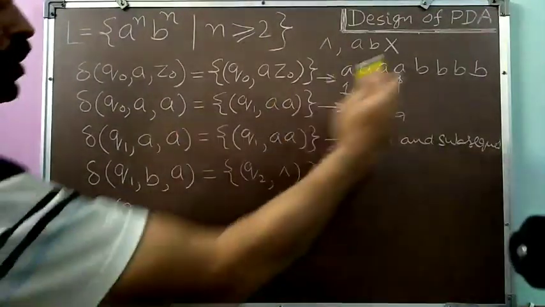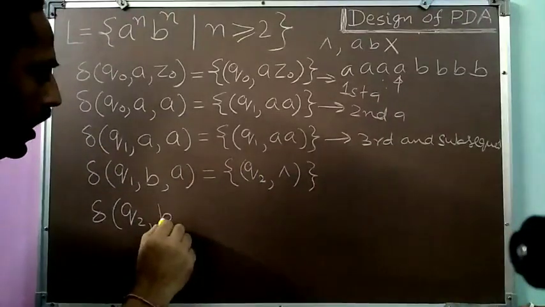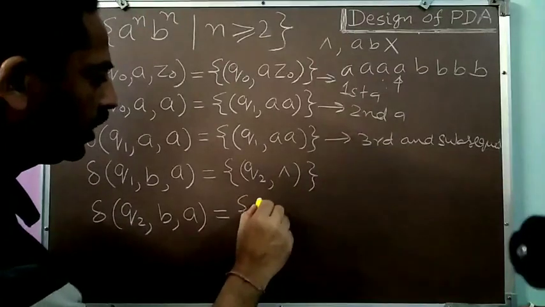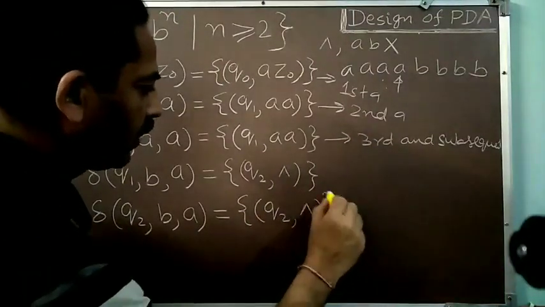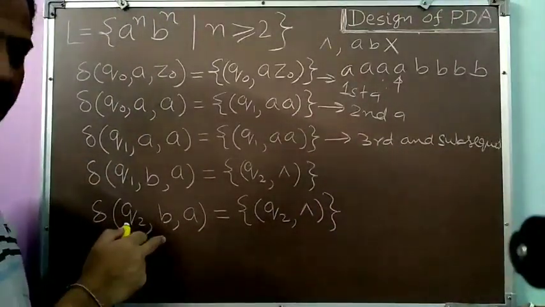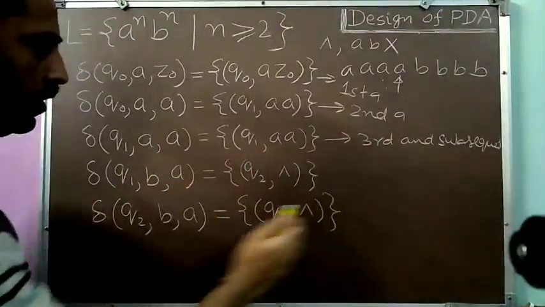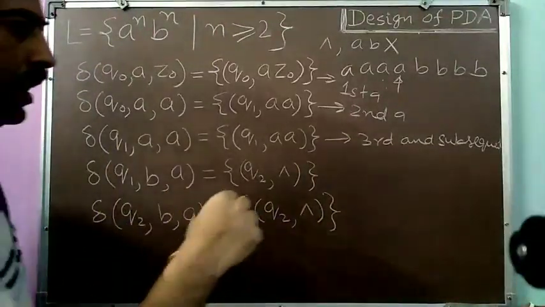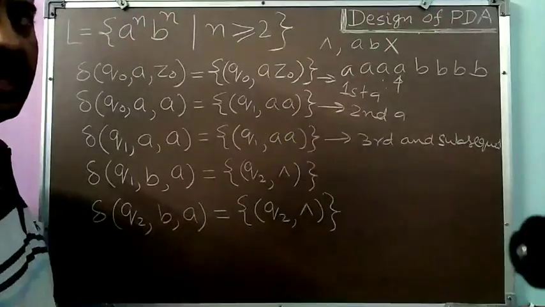Okay. So now I am in the state Q2. So further subsequent B's I will be getting in the state Q2. So Q2, B, and if on the top of the stack is A, I will be popping this. So I will remain in the state Q2 and I will write null. So corresponding to every B I am reading in the input, one A I am popping out. So this operation will be used multiple times up till either the string has finished or the B's has finished.